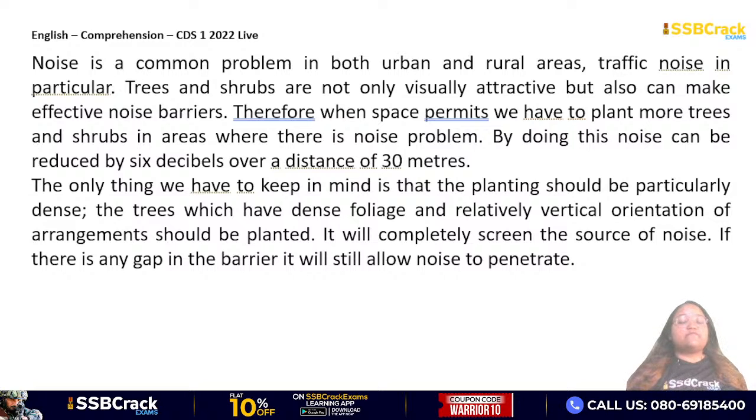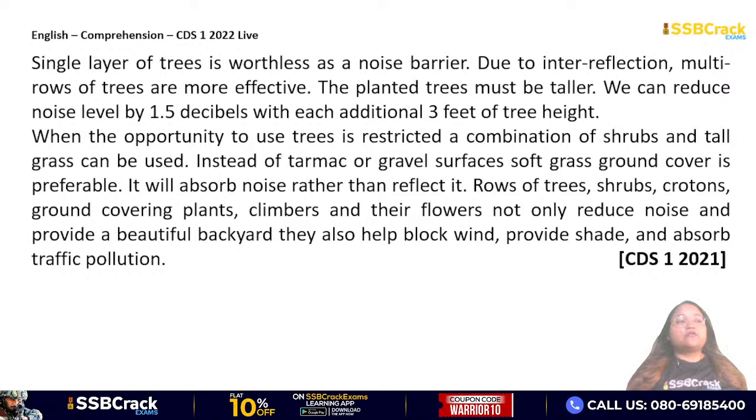The trees which have dense foliage and relatively vertical orientation of arrangements should be planted. It will completely screen the source of noise. If there is any gap in the barrier, it will still allow noise to penetrate. Single layer of trees is worthless as a noise barrier. Due to interreflection, multi-rows of trees are more effective. The planted trees must be taller. We can reduce noise level by 1.5 decibels with each additional 3 feet of tree height.